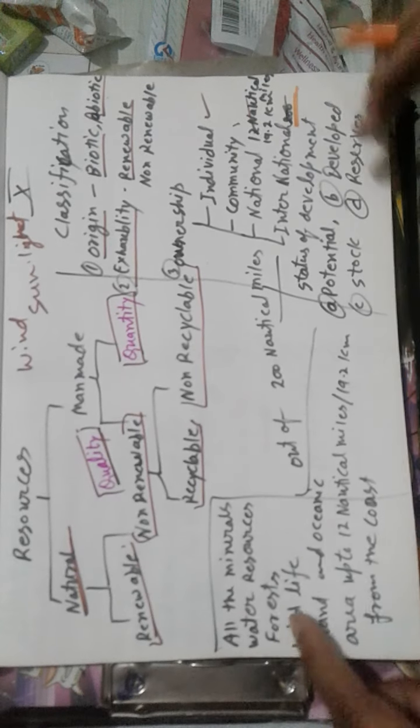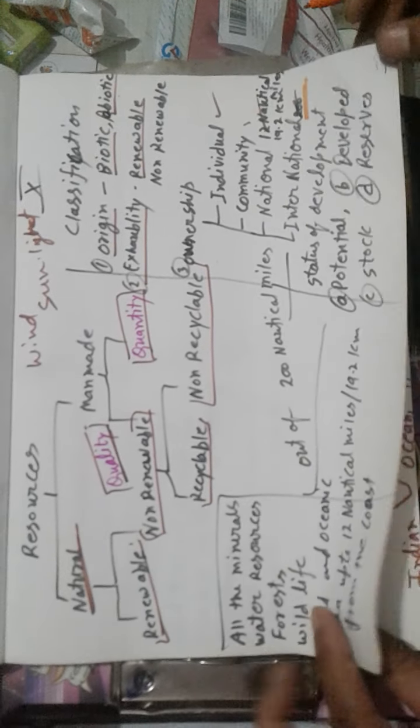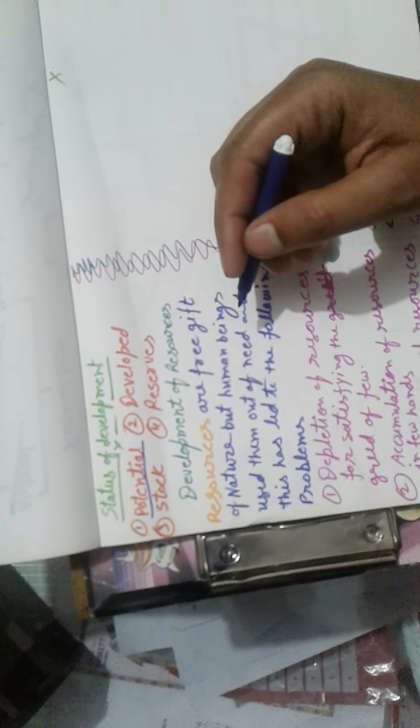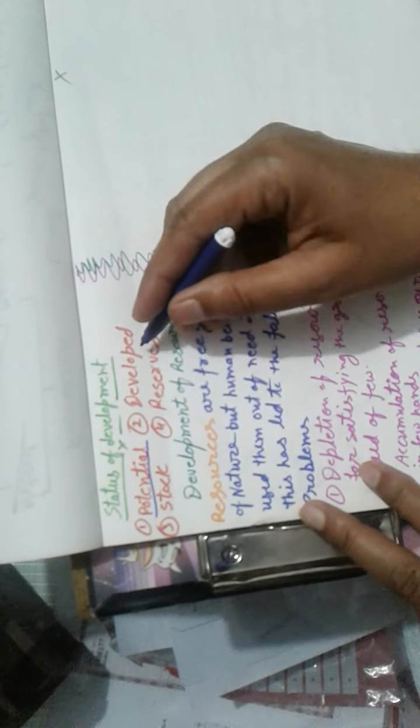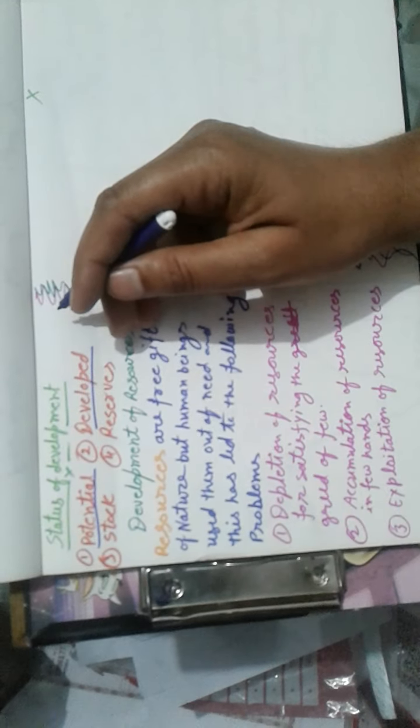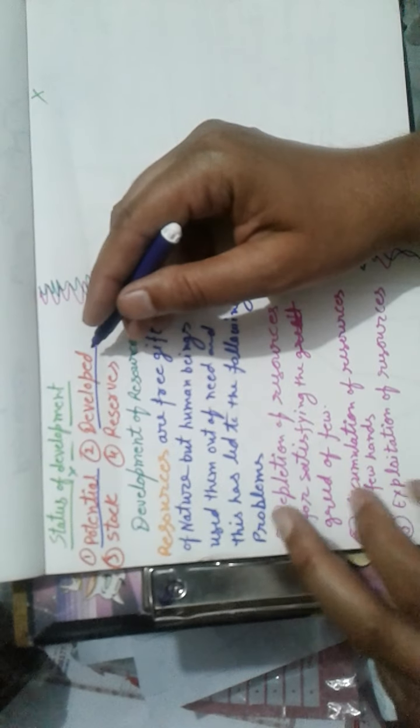Now we'll discuss resources on the basis of development. There are again four kinds of development. First one is the potential resource. Potential resources are those resources which have capability but we have not used them yet. Developed resources are those resources for which we have sufficient technology and we are using them as we have a need.